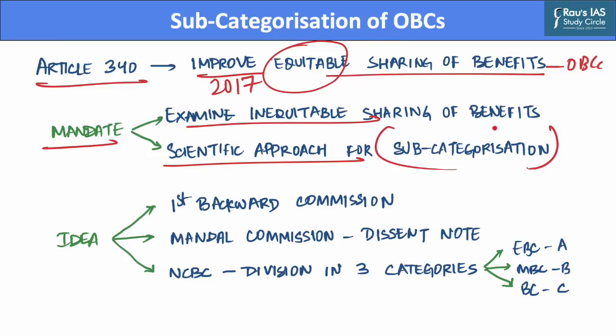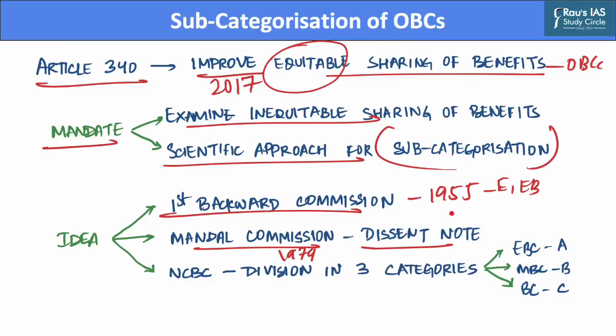This idea of sub-categorization was first mentioned by the First Backward Classes Commission report, which was published in the year 1955. This report proposed sub-categorization of OBCs into backward and extremely backward communities. Further, the Mandal Commission report of the year 1979 had a dissent note by a member called L.R. Nayak, and he proposed the sub-categorization of OBCs into intermediate and depressed backward classes categories.